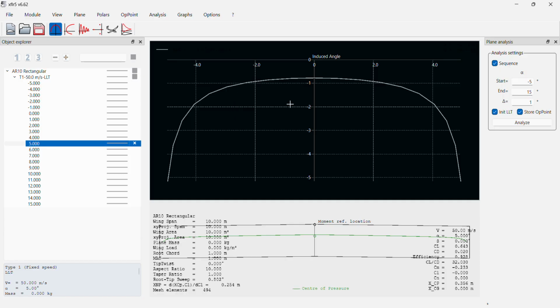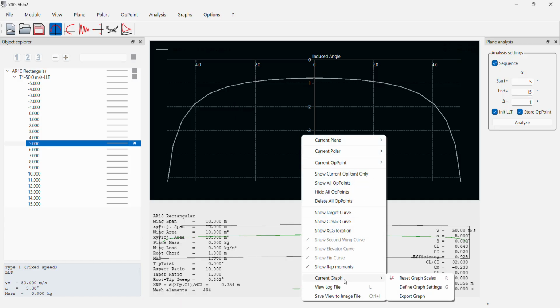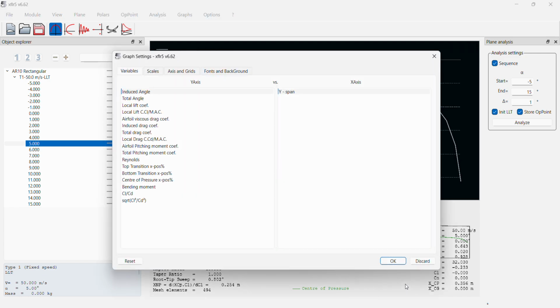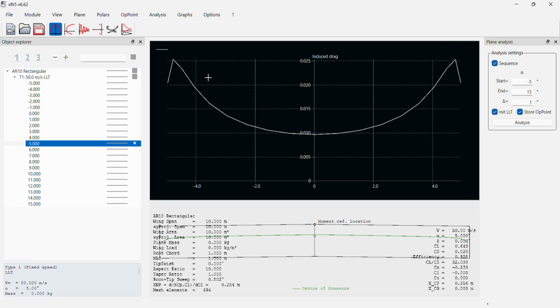And then lastly, we're asked for the induced drag coefficient, Y span. And there's the variation of induced drag coefficient along the span of the wing at an angle of attack of 5. That concludes the video portion of part A. Again, Garen Lamb will be doing the video portion of part B. And that's the final project. Thank you.